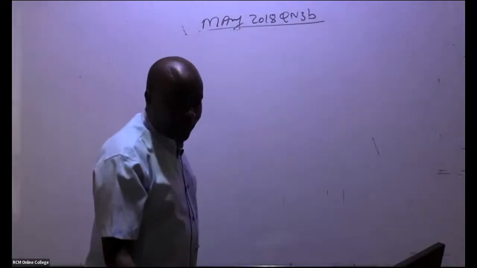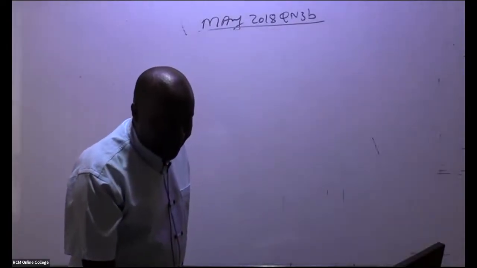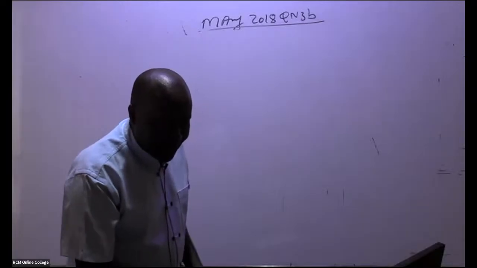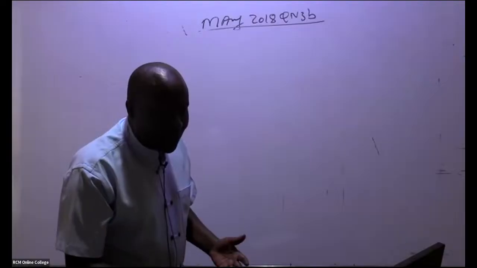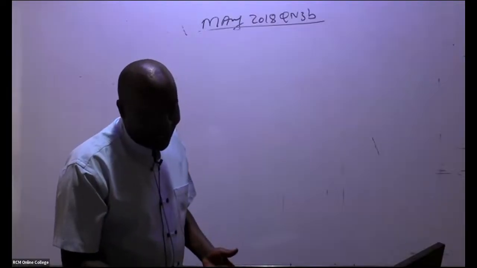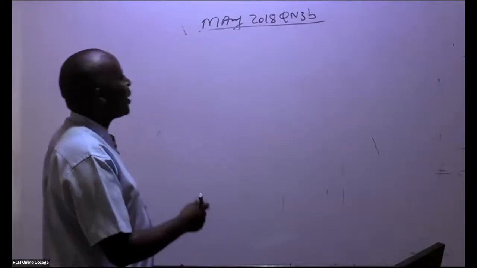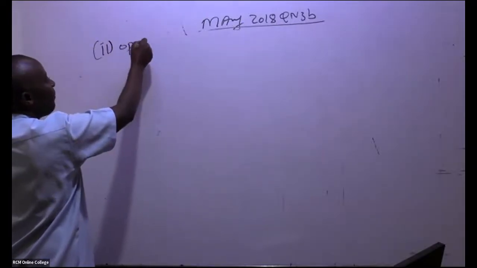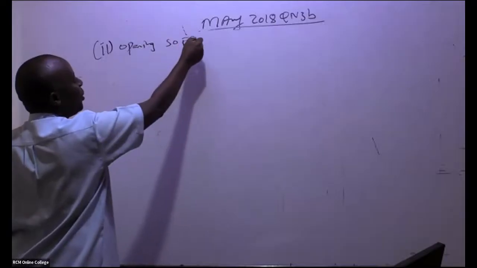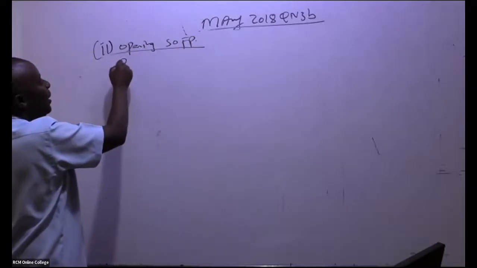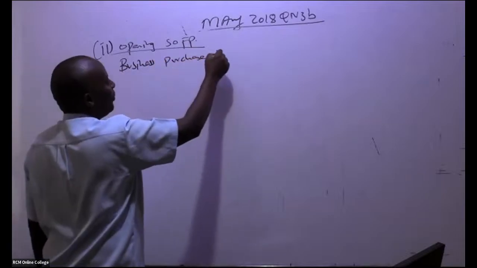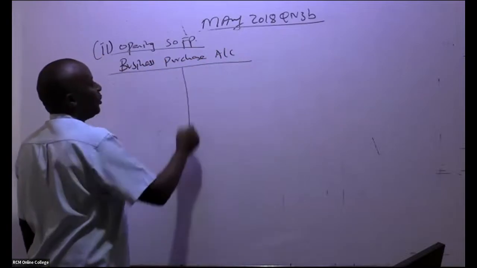But before that, it will be very important, in this case, to do a business purchase account. It's also known as the purchasing account. So in this case, business purchase account. This is number 2, where they want me to do the opening statement of financial position. But first, I'm doing a business purchase account.